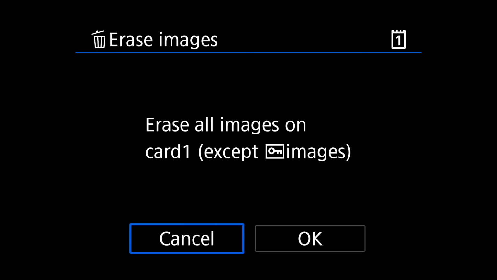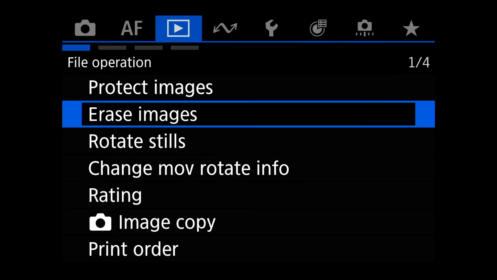You can get rid of all of the images on the card itself. But look at what it says, except images that are locked, with a little lock over there. It'll delete every image except for the ones that are locked. So if there are some images you don't want to get rid of, protect them before you use this feature. Pretty simple, pretty straightforward.